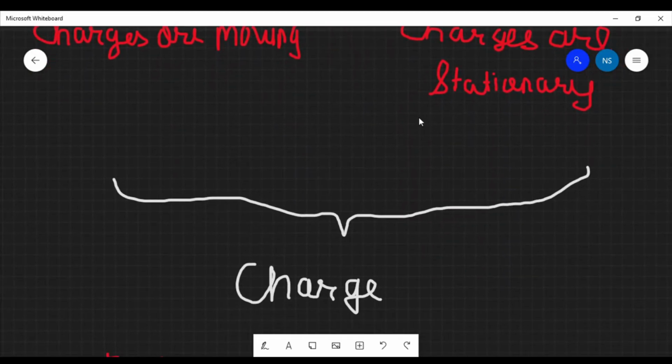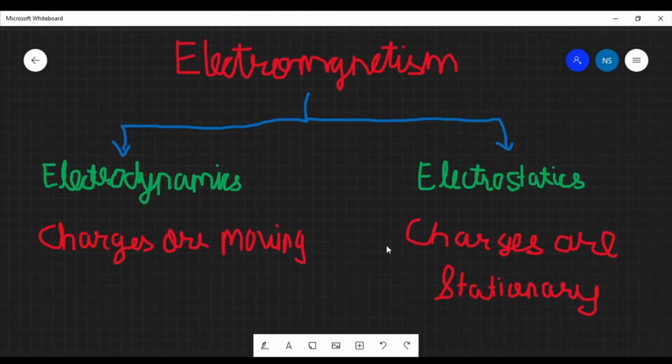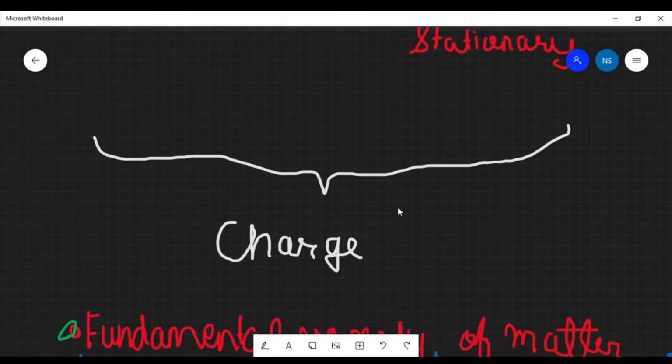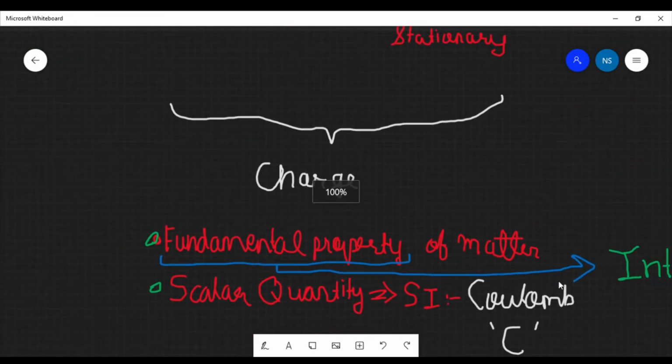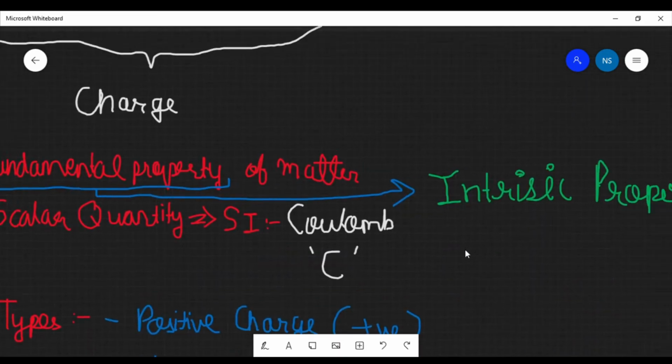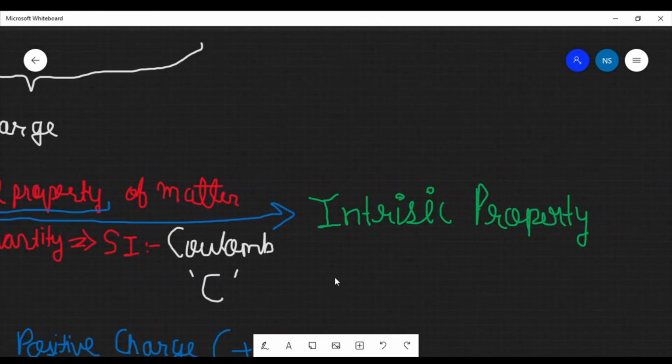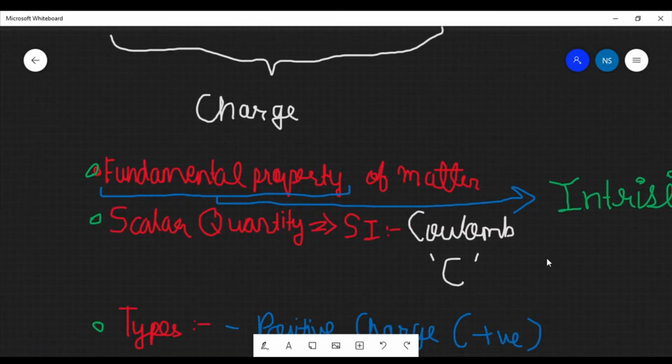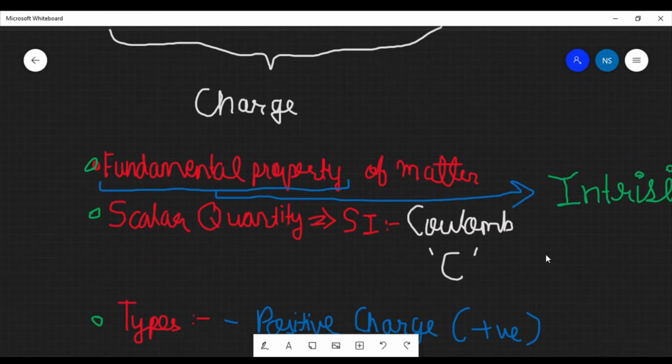And there is one thing in common between electrodynamics and electrostatics, that we study something called charge. So first of all, let us understand what is a charge. Charge is the fundamental property of matter. Sometimes this fundamental property is also called an intrinsic property. That means it is universal, just like mass. As mass is also a fundamental property of matter, all matter has mass.